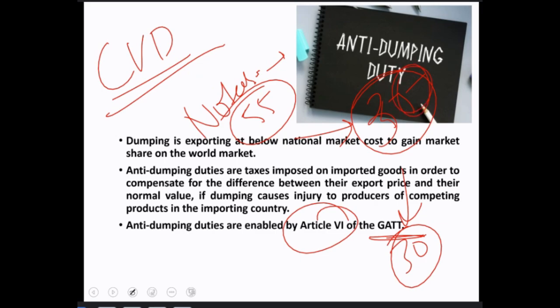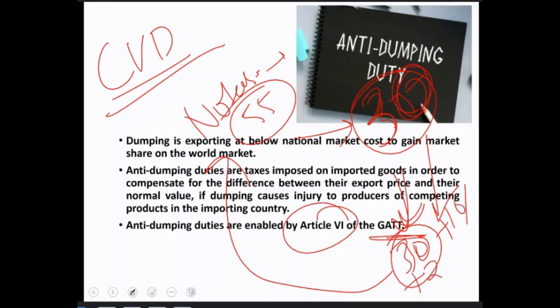Okay, they are not dumping it. The actual price is 30 and they are selling it at 30 in our market also. So there is no option of dumping. It's not like that particular country is selling it at a lower price. It is selling at the same price, but still it is affecting our market because the price is lower in the Indian context. Okay, in this case also, again they'll add, let's say, custom duty. Suppose 10% custom duty is imposed, and then the price becomes 33 rupees. So we will add that 22 rupees as CVD, countervailing duty.